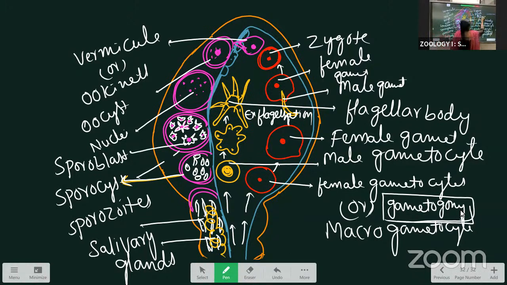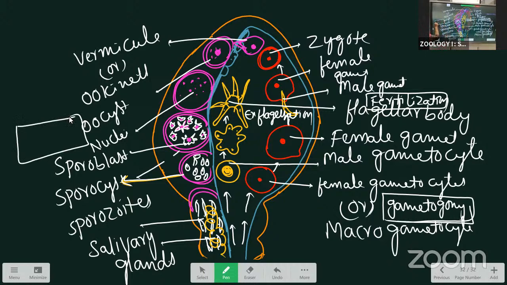Next, this place is the fertilization. This is sporogony. Here, the formation of oocyst and ookinete.